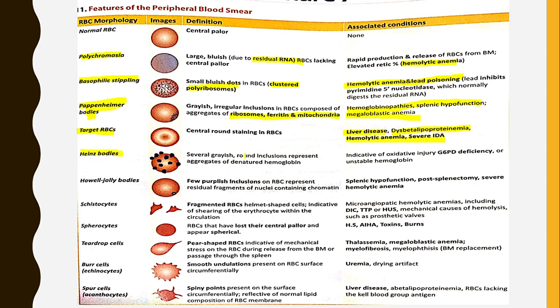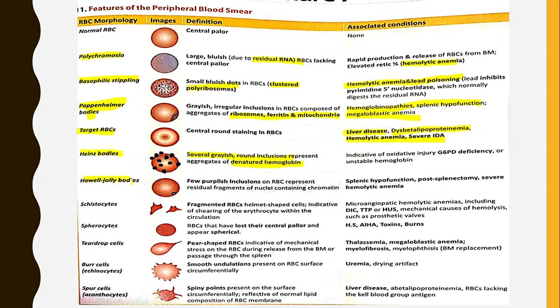Heinz bodies. These are several grayish round inclusions that represent aggregates of denatured hemoglobin in RBC. This is a very important MCQ. Heinz bodies are aggregates of denatured hemoglobin. They are associated with conditions like G6PD deficiency or unstable hemoglobin. They are indicative of oxidative injury.